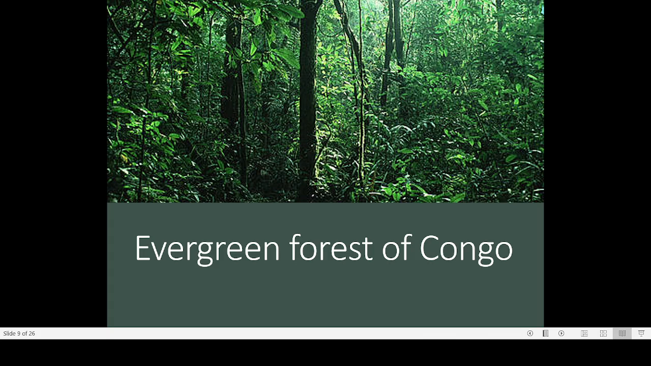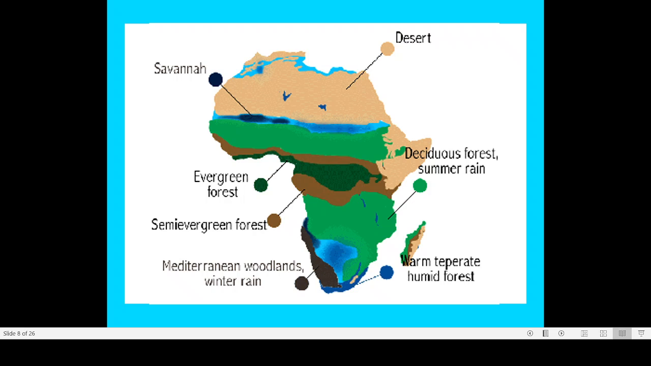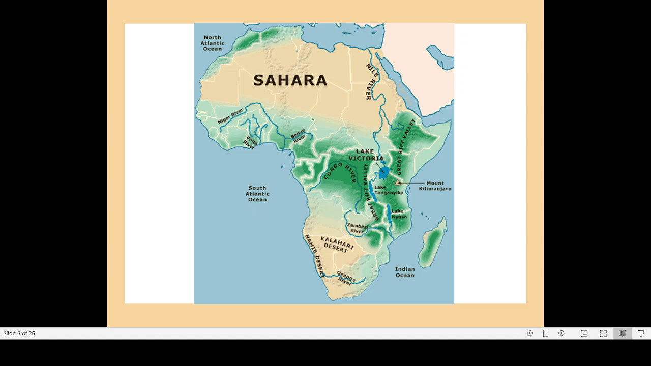Now the second sub-region that we are finding is the West African sub-region. It includes the western part of Africa up to Congo. Here you can see, if you look at this region, this is the West African sub-region. The region where Congo is located is known by the name West African sub-region. This region is characterized by mostly thick forest, especially equatorial or tropical forest. So first it is the East African sub-region in this portion, and second is the West African sub-region in this portion.